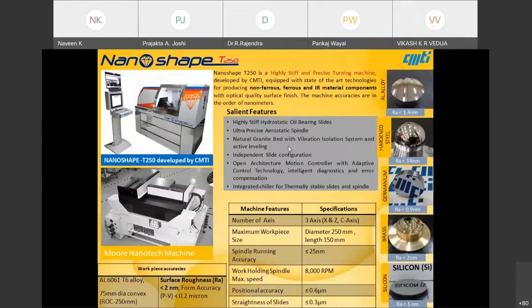Also a natural granite bed, independent slide configuration, and an open architecture controller, where we have introduced some smart intelligent diagnostic features, what I discussed earlier. All these things I discussed have come together in this machine. It can give such a finish and such accuracies. That is in general my summary.